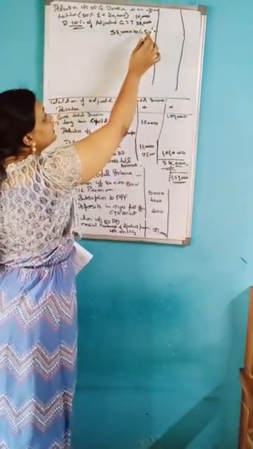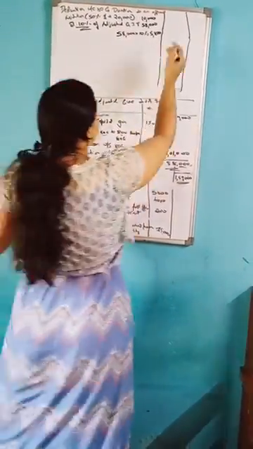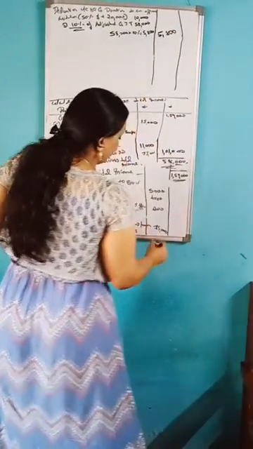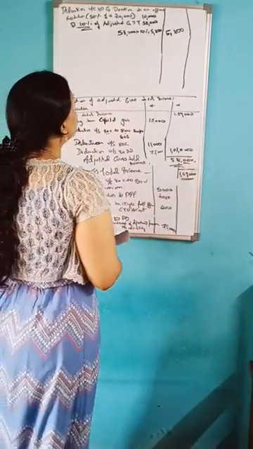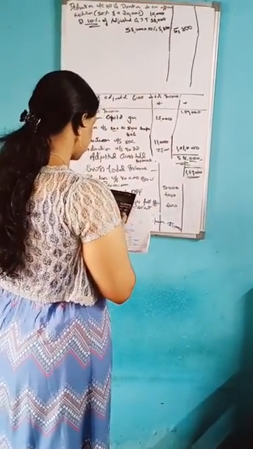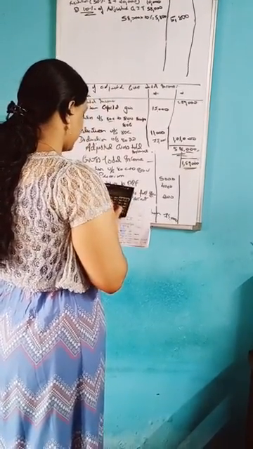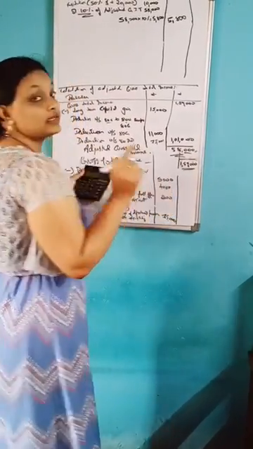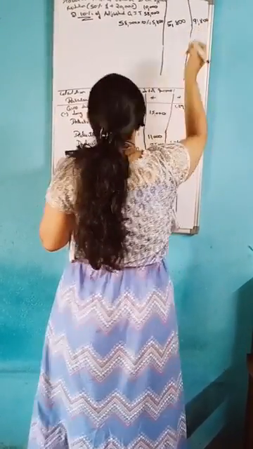Of 10,000 and 5,800, whichever is less, that amount you should take. So here 5,800. After that you calculate 5,000, 4,000, 2,000, 75,000, plus 5,800. You will get 91,800.